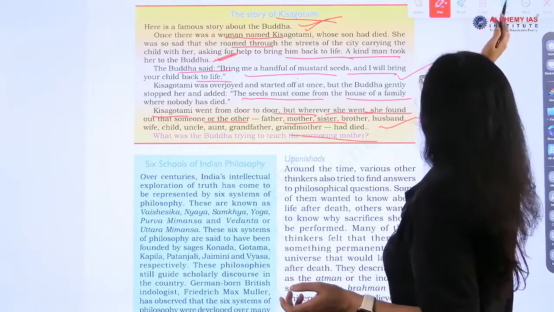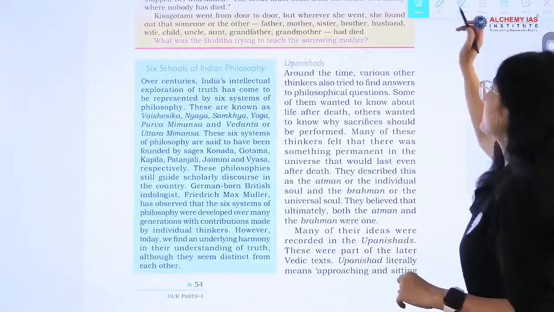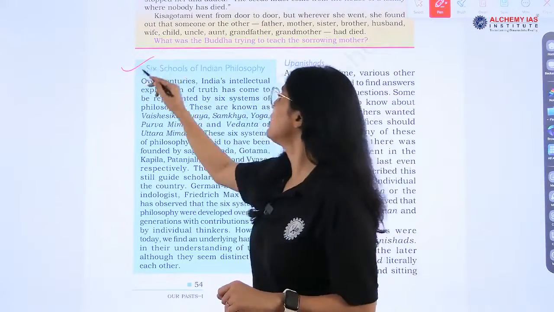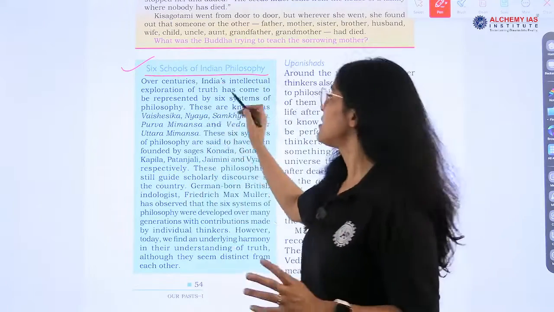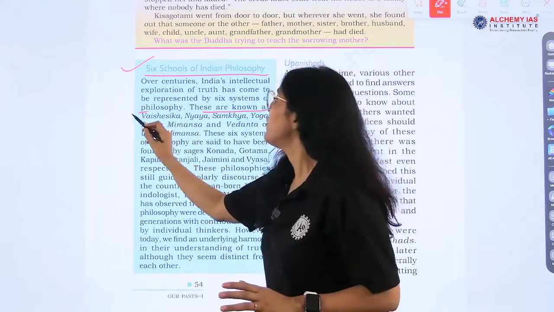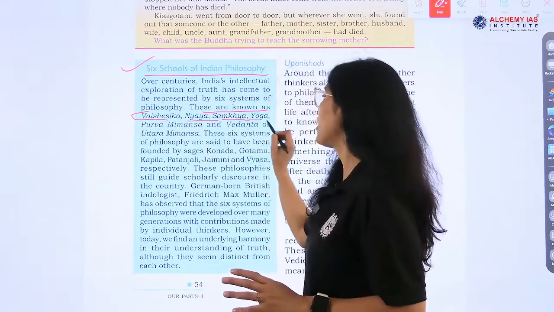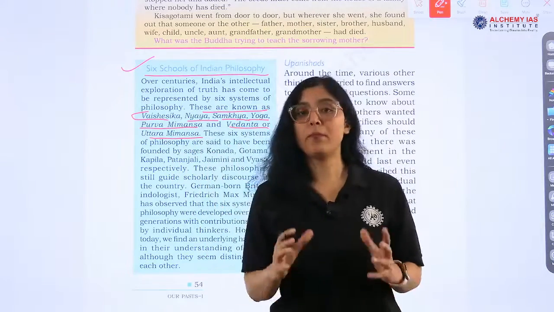Now, it is talking about 6 schools of Indian philosophy, right? So this was the time period when 6 schools of Indian philosophy were there. We have 6 schools of Indian philosophy. So what are the names? These are known as Vaisheshika, Nyaya, Samkhya, Yoga, Purva Mimamsa and Vedanta, or Uttar Mimamsa.